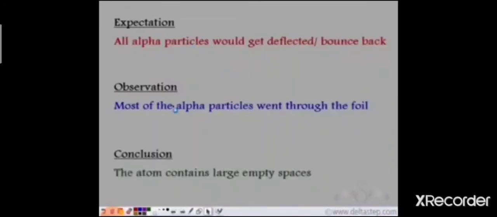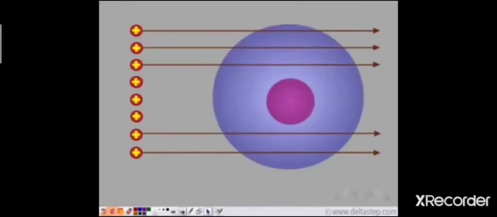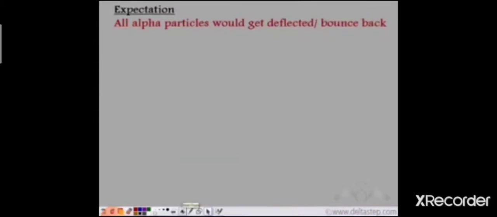But when he performed the experiment, he observed that most of the alpha particles went straight through the foil, and therefore he concluded that the atom contains a large empty space. So according to his observation, he was able to conclude that the atom contains a large empty space. Since most of these alpha particles went straight through the foil without any deflection, this means that most of the space in the atom is empty.